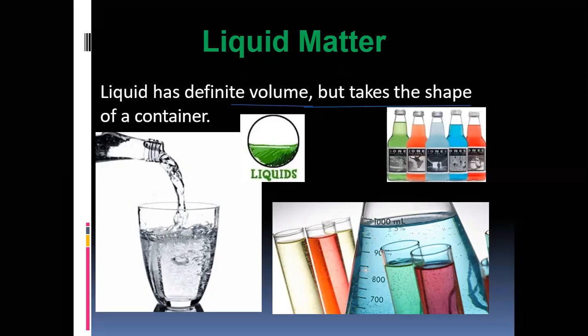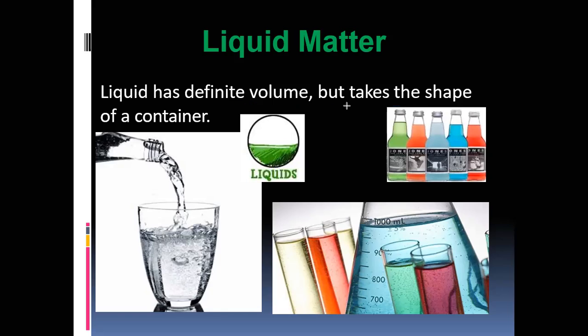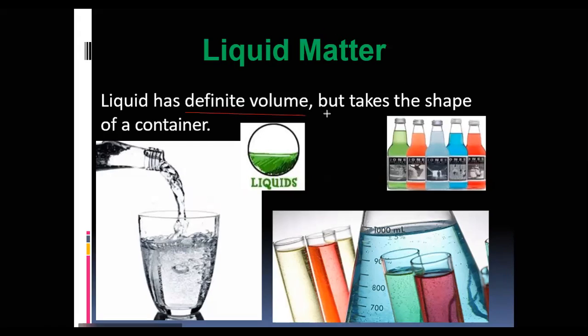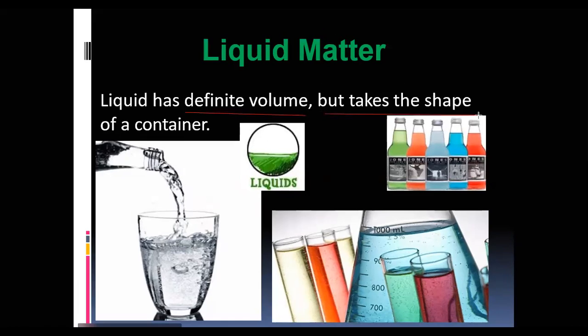Yes, shape is changed. Therefore, if we consider what is liquid, then the matter which has definite volume, fixed volume, but no fixed shape. Look here, definite volume, but takes the shape of the container. That means no fixed shape. Volume is fixed, shape is not fixed. That is liquid.